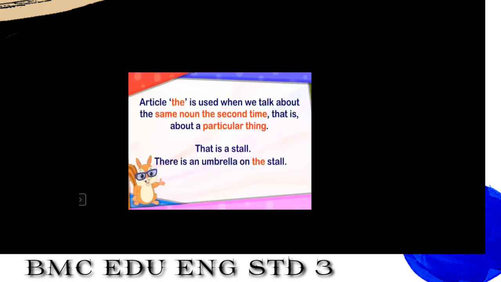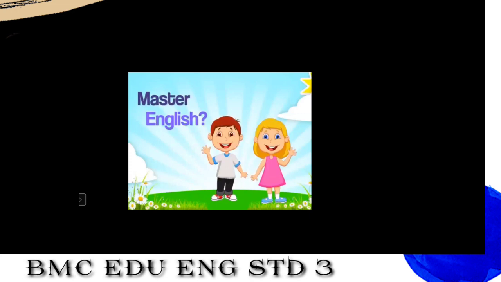Now students, here, I have given you this example. That is a stall. There is an umbrella on the stall. See here, again we have used a and the in our sentences. Yes, yes students.